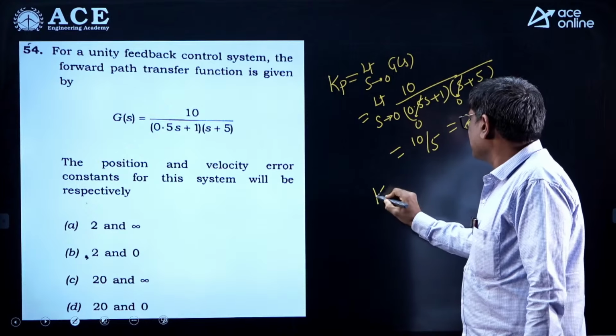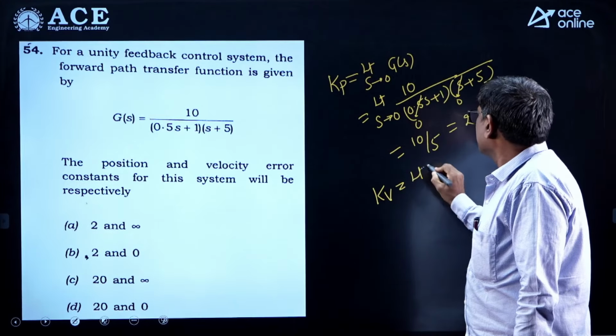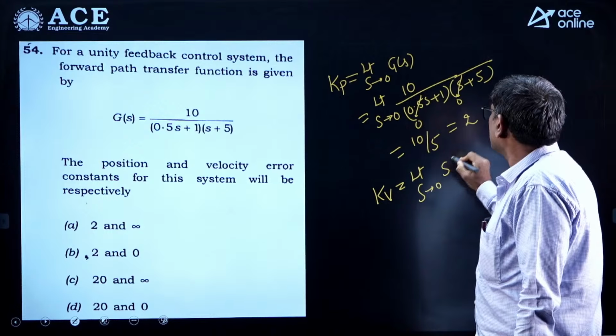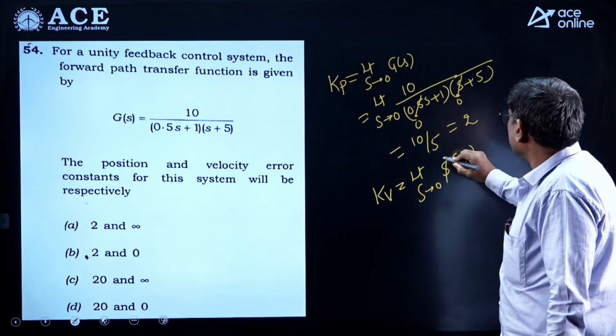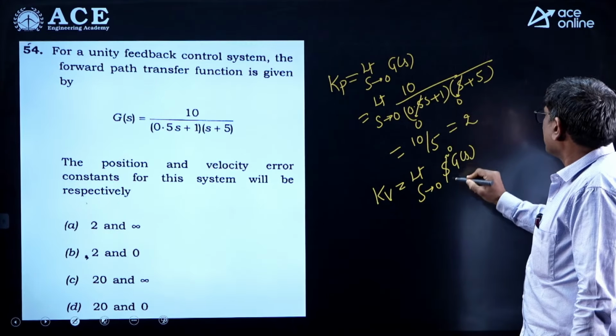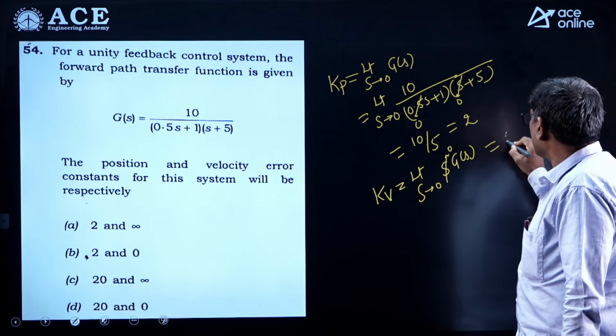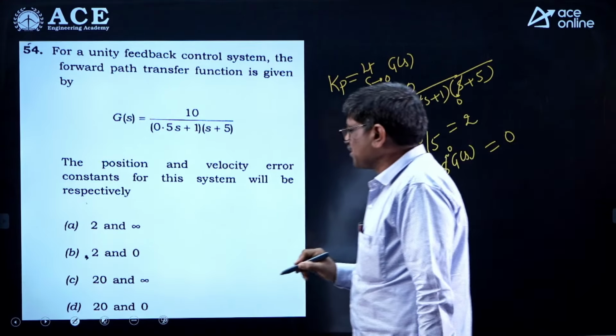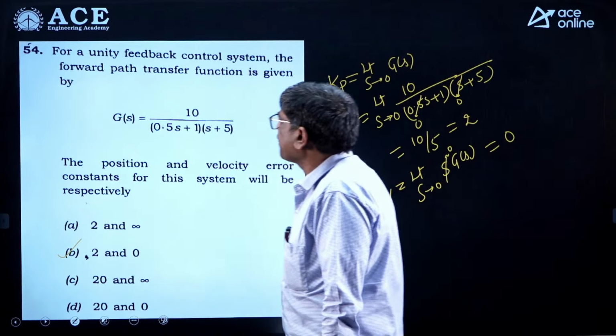Then Kv is limit s tends to 0, s into G of s. You substitute s tends to 0, because there is no s term in the G of s, it will become 0. That means 2 comma 0 is the answer. So answer is B.